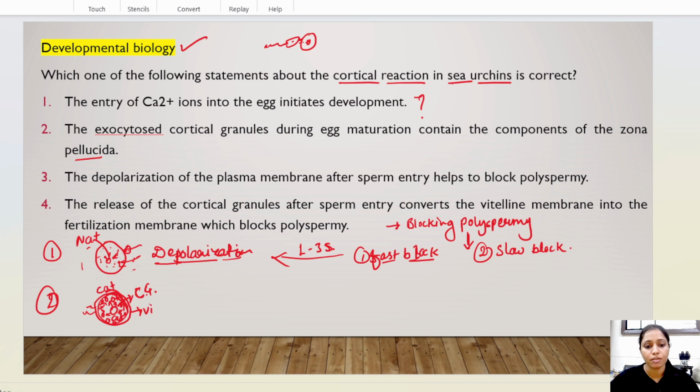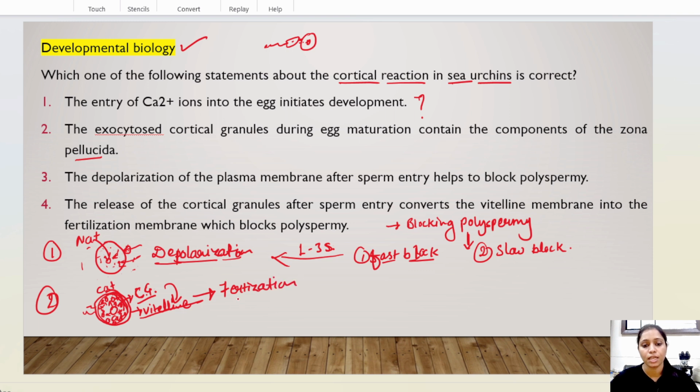In sea urchin, we all know that on the outer side of the egg there is a membrane known as the vitelline membrane, and these cortical granules alter the structure of this vitelline membrane, and it is converted into another membranous structure, which is known as the fertilization membrane.